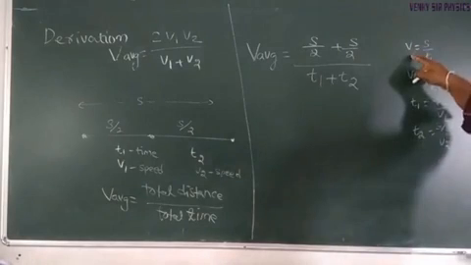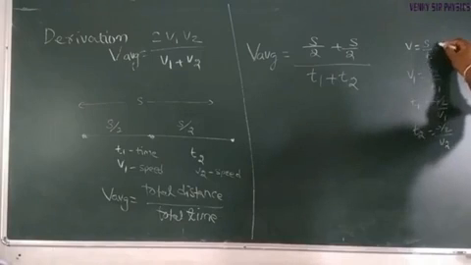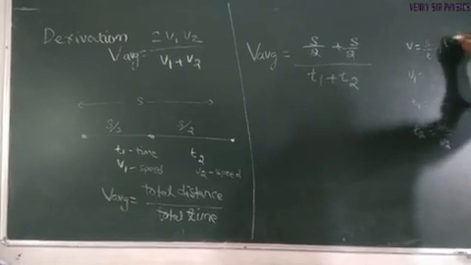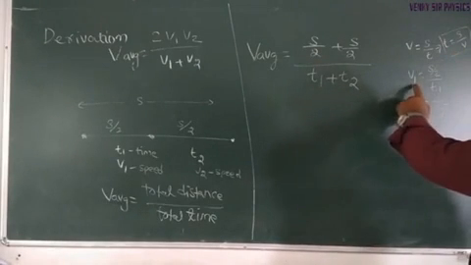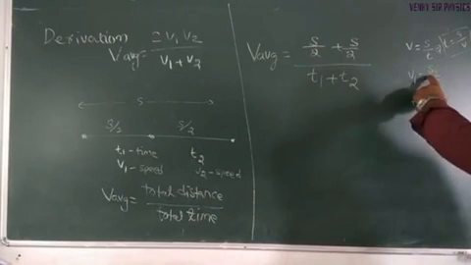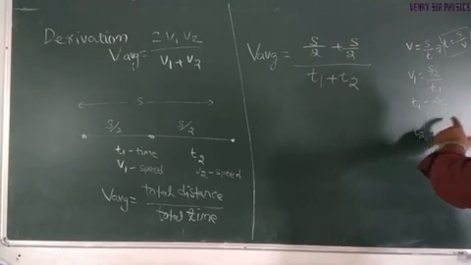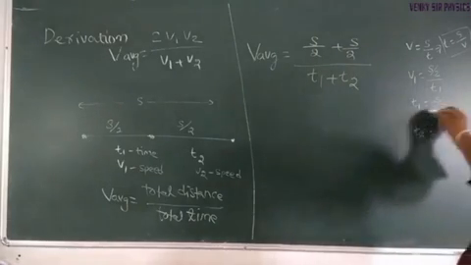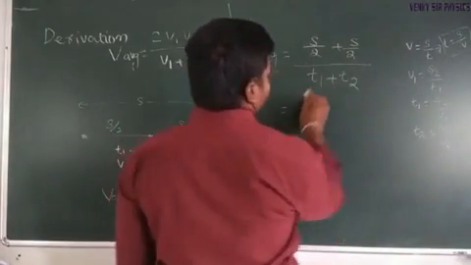Speed is equal to distance by time, so time is equal to distance by speed. From this we write v1 is equal to s by 2 by t1, so t1 is equal to s by 2 by v1, and t2 is equal to s by 2 by v2. So this t1 and t2 can be substituted in this equation.